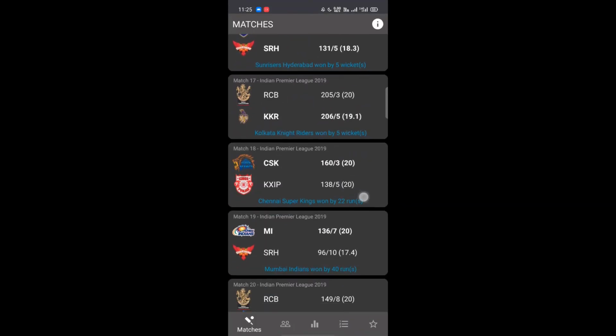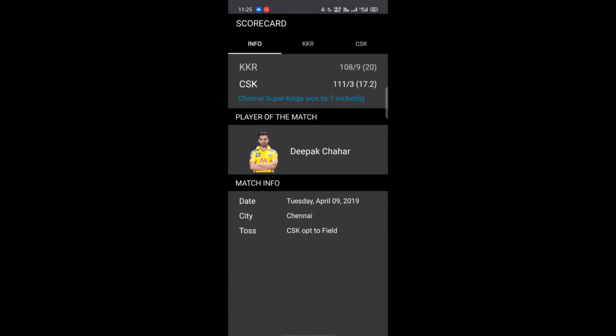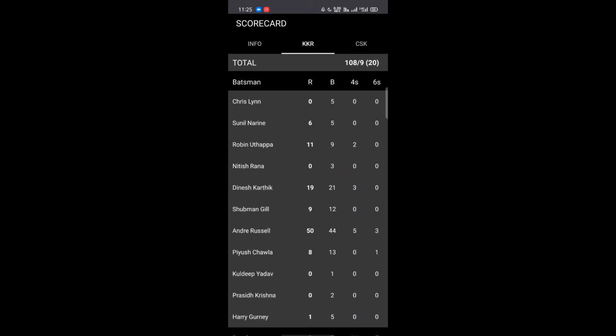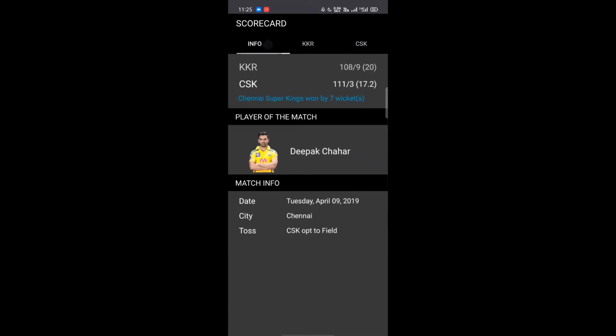Now I'll show another example, Kolkata Knight Riders against Chennai Super Kings. So this is the score of each team, the player of the match, date, city, toss details, scorecard, and the bowling details of each team.